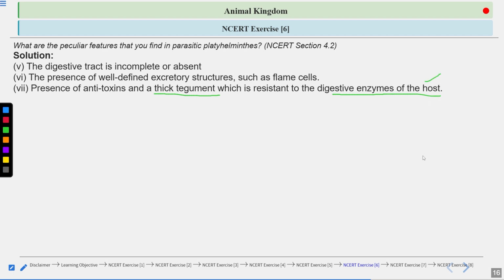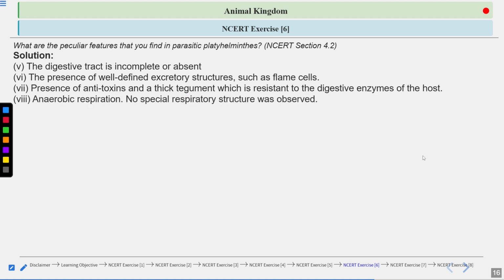So who is the host? If a platyhelminth, let's suppose a tapeworm, is in our body, the tapeworm is the parasite and our body is the host, right? This parasite has a very thick tegument layer that helps it resist the digestive enzymes released in our body.